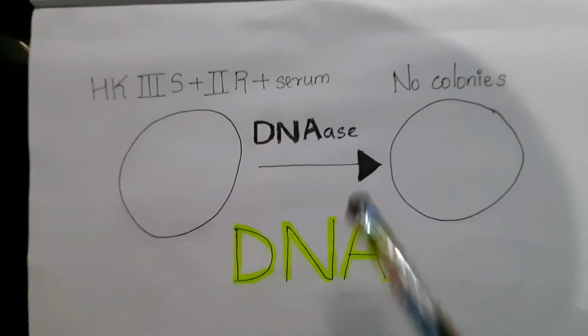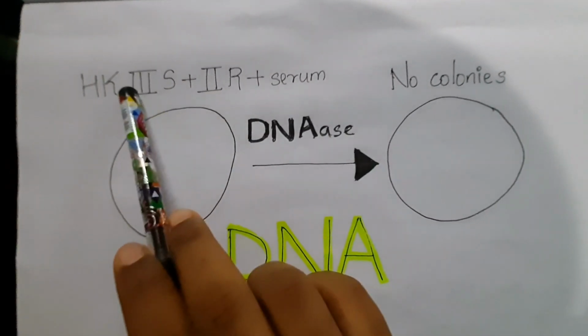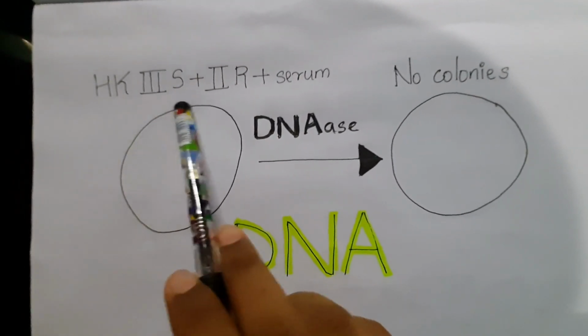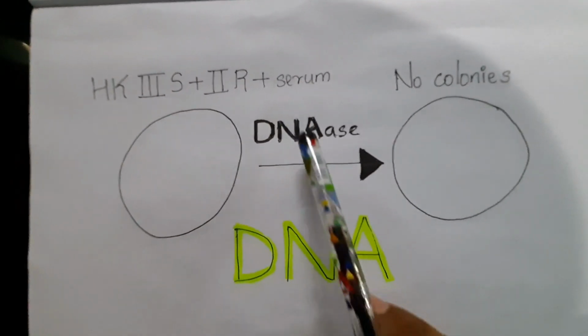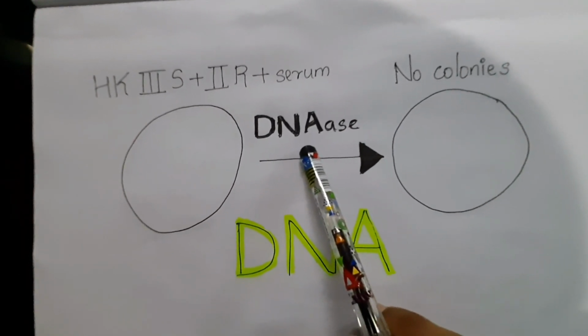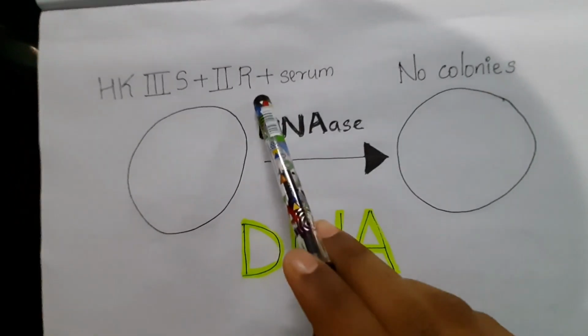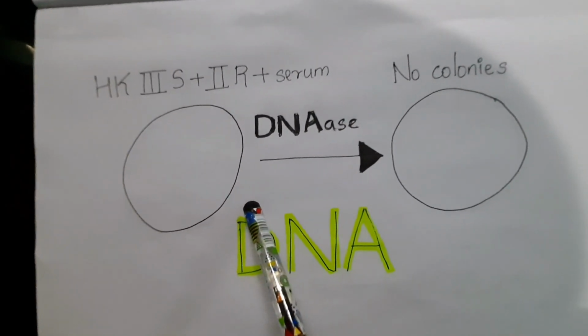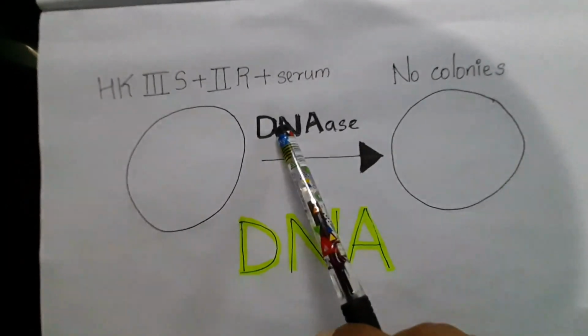So in the third and last set of experiment, they added DNase along with the mixture of heat-killed 3S, 2R and serum. DNase is an enzyme that will destroy DNA. So if it is DNA that is converting 2R to 3S, then the presence of DNase will cleave that DNA and the transformation will not happen.